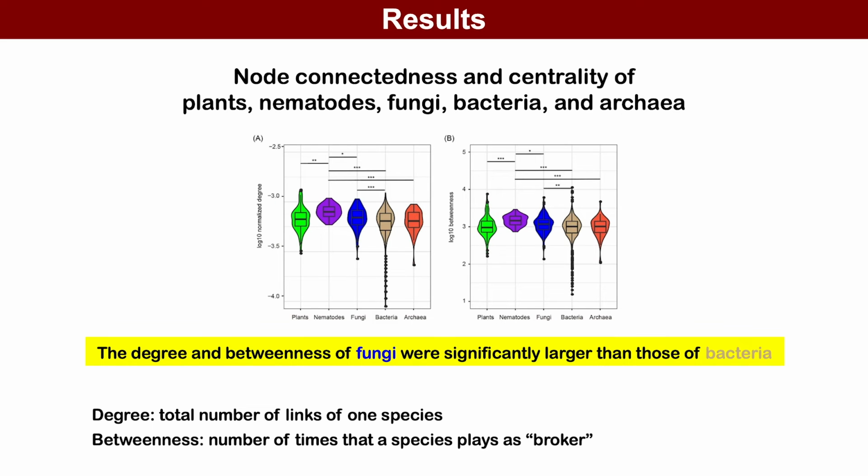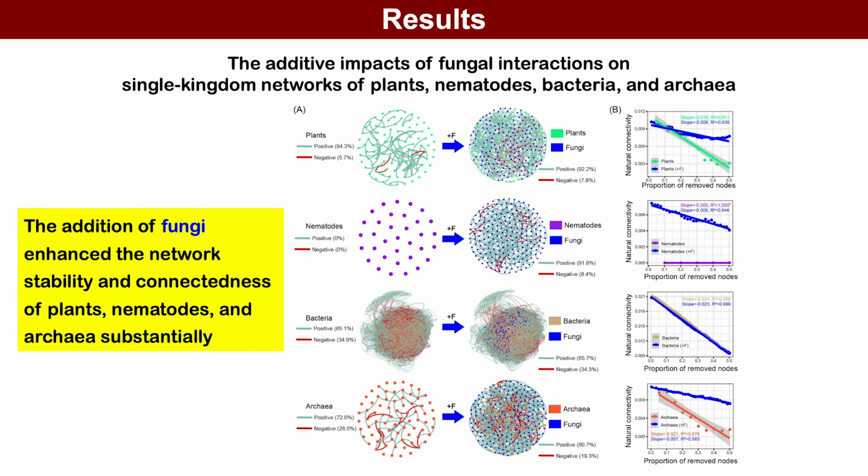At the node level, the normalized degree and betweenness of fungi were significantly larger than those of bacteria. It indicates that fungi own more links to other species and are more likely to play as brokers. More amazingly, the addition of fungi enhanced the network stability and connectedness of plants, nematodes, and archaea substantially.